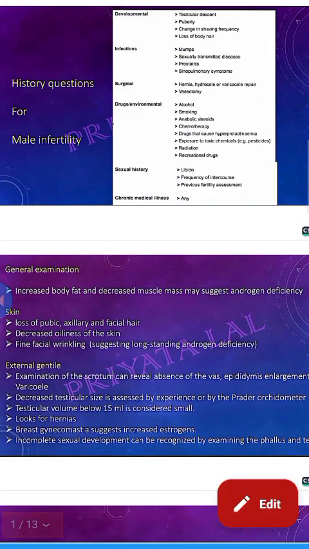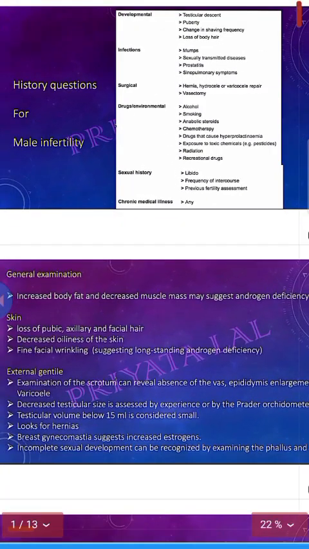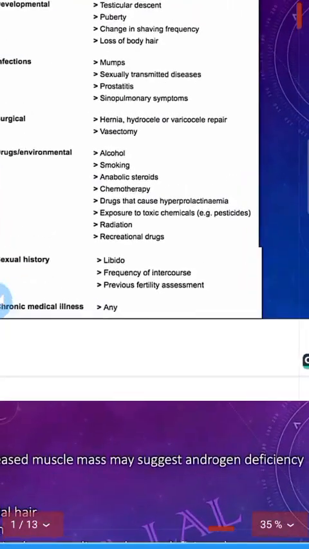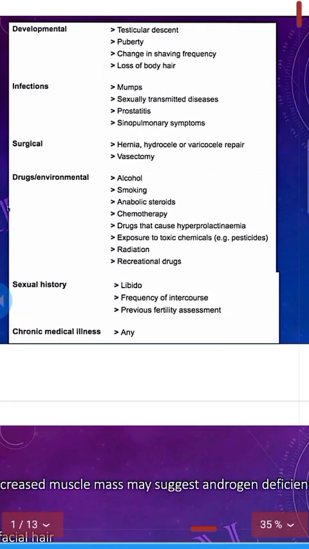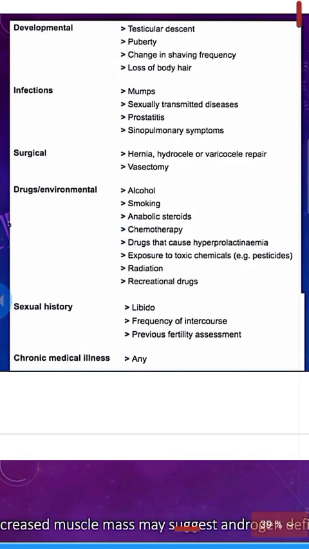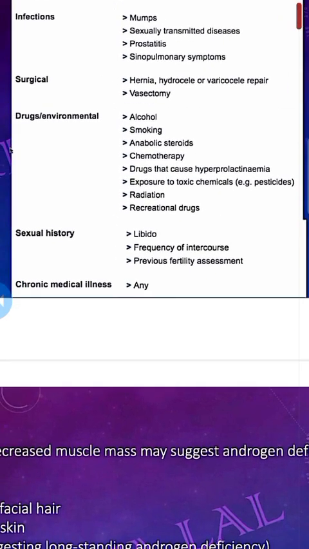Okay, Assalamu alaikum. So today we will discuss the TOG article regarding male infertility. What history questions do you ask for male infertility? You will take the developmental history and ask about puberty, testicular descent, change in shaving frequency, loss of body hair, any infection like the history of the mom, sexually transmitted disease, prostatitis, and sinopulmonary symptoms. You will take the history of surgery, vasectomy, hernia, hydrocele, and varicocele repair.